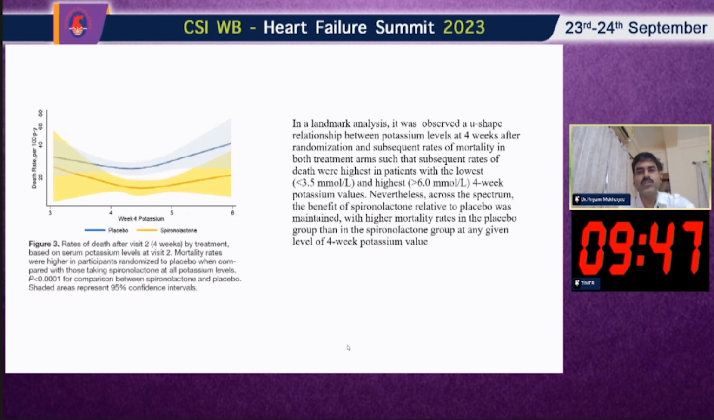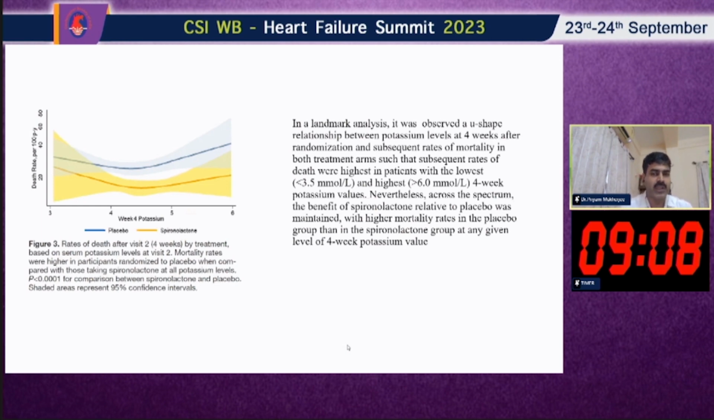It was observed a U-shaped relationship between the potassium level at 4 weeks after randomization and subsequent rates of mortality in both treatment arms, such that subsequent rates of death were highest in patients with the lowest potassium, that is those having potassium less than 3.5 millimole, and the highest, that is those having potassium above 6 millimole, when the potassium was measured at 4 weeks. Nevertheless, across the spectrum the benefit of spironolactone relative to placebo was maintained, with a higher mortality rate in the placebo group than the spironolactone group at any given level of 4 weeks potassium level.